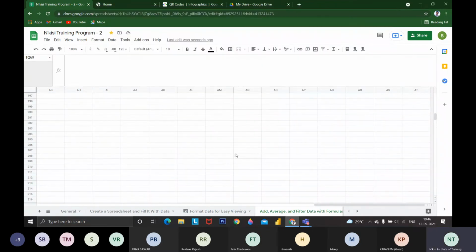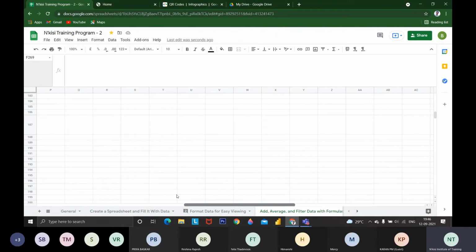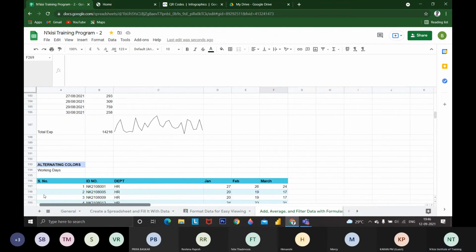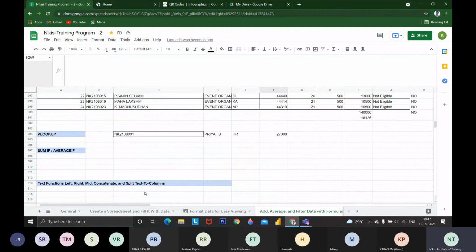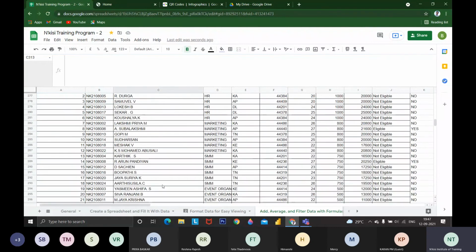Then this is the last function I'm going to see, the lookup function. We have seen all the functions, though I couldn't show most of the formulas. Then split the text to two columns.